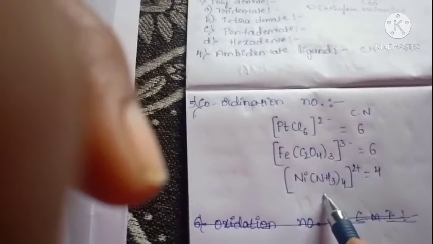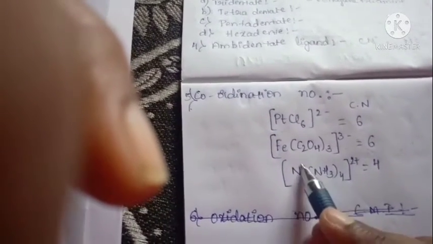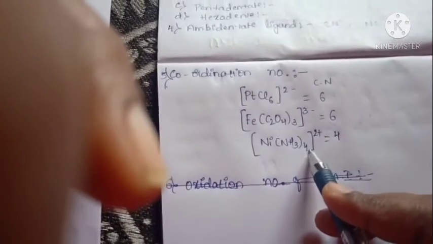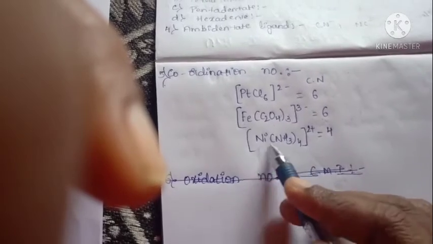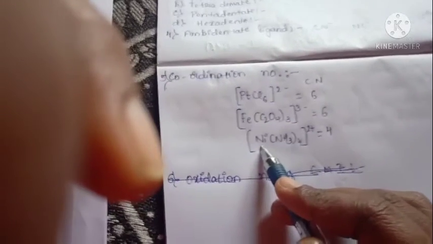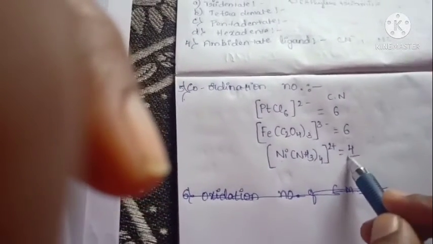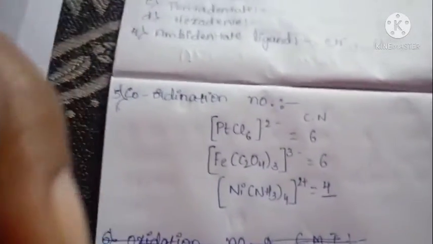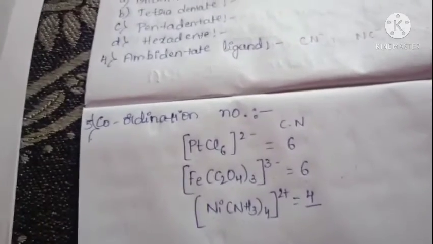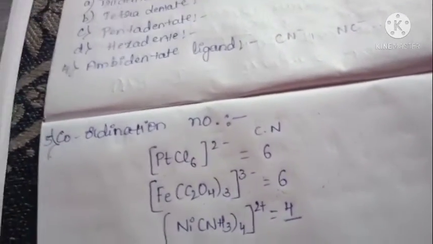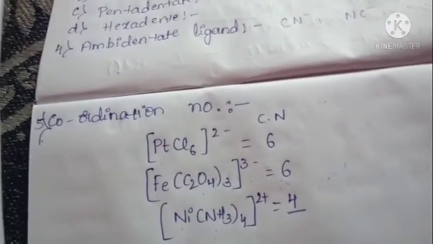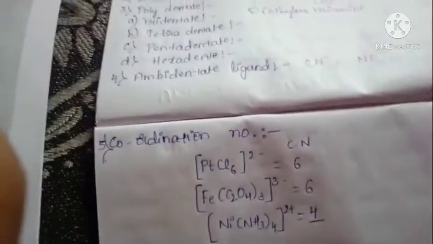Next, the last one is tetraamminenickelate. Here 4 amine groups are bonded with nickel. So its coordination number is 4. I think you already know how to calculate the coordination number for a central metal ion. Last is chelation, or chelating ligands.